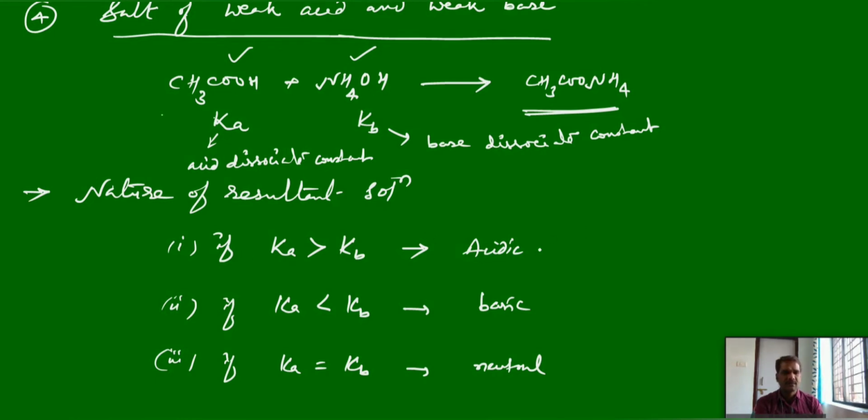And if it is acidic, the pH is less than 7 if Ka is greater than Kb, pH is greater than 7 in the second case, and pH equals 7 in the third. Accordingly the litmus conversion, red to blue or blue to red, or no response to the litmus, you can identify. This is a special case about the salt of weak acid and weak base, and you should remember this. So, like this we can classify the salts based on their acid and base strengths. Understood this one?